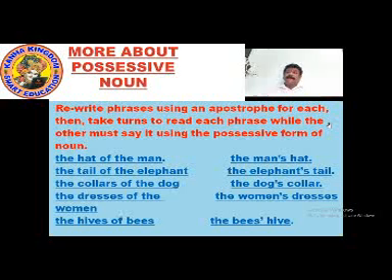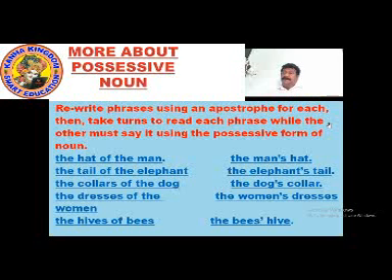The collar of the dog. Rewrite the phrase using an apostrophe. We need to use an apostrophe and show the possessive form of a noun. So what do we say? The collar of dog. Now, whose collar is it? The collar is of the dog. So now we will use an apostrophe s on dog. The dog's collar.